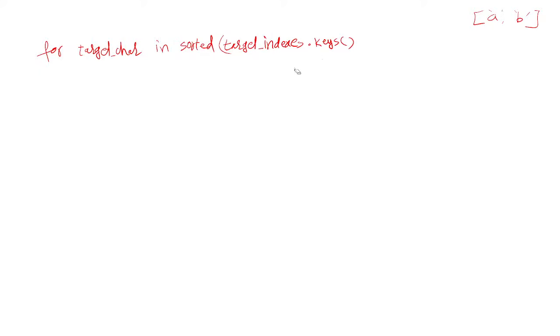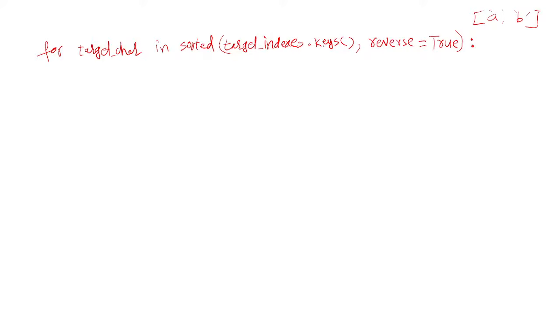So you pass the dictionary to the sorted function, then give an attribute called reverse equal to True. That indicates you sort the dictionary in reverse order.